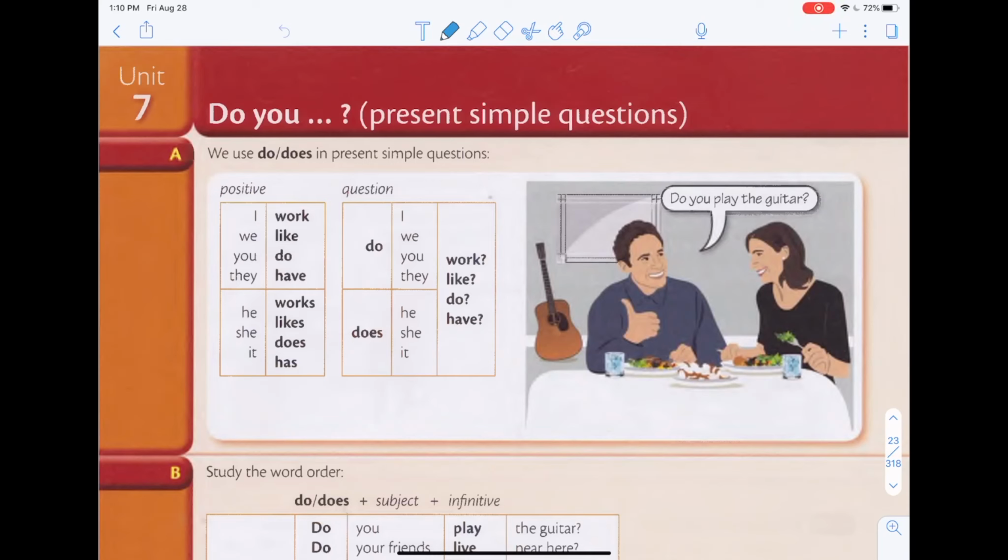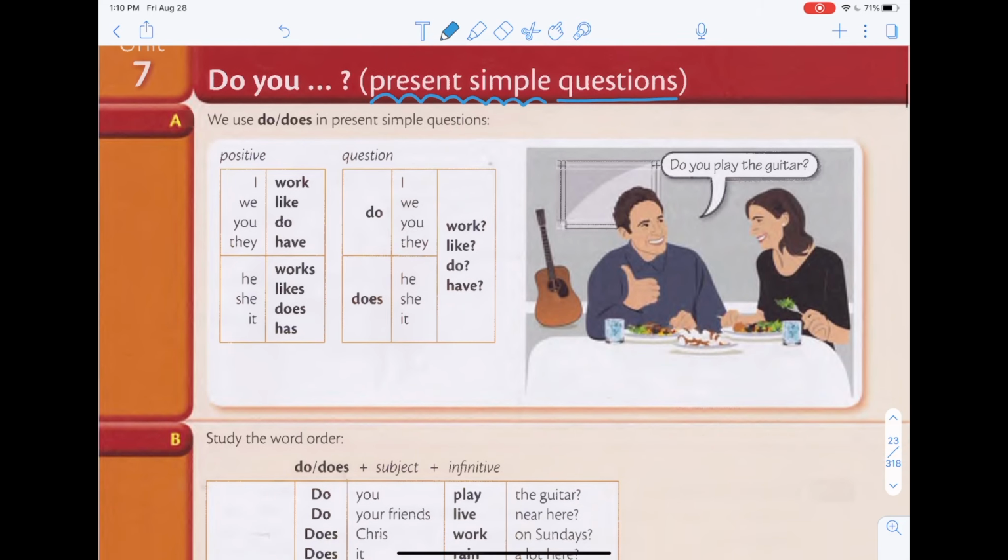Everyone, so today we are going to be learning Unit 7 and this is sort of a carry on from last week's lessons. So we are still going to be learning present simple, but we are going to learn how to ask questions. So I hope you remember last week's lessons. So let's carry on with this week.